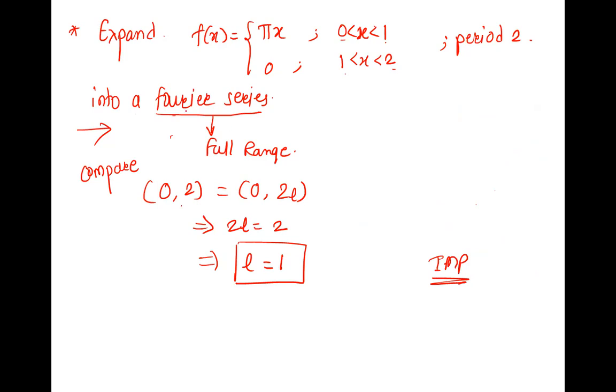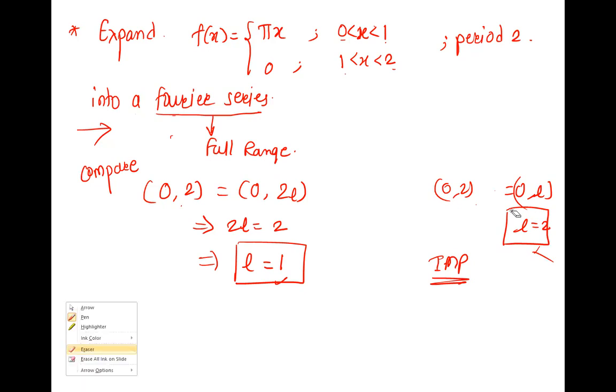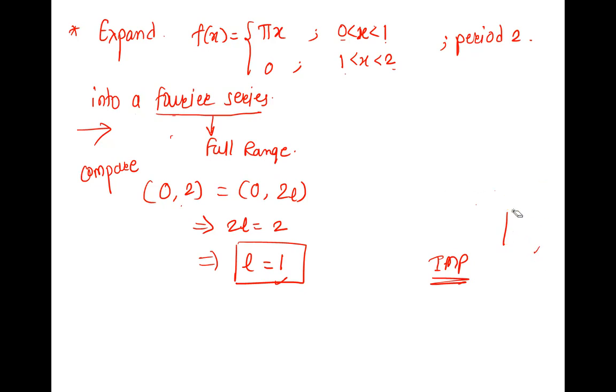And if you compare it properly with the interval, if you had compared 0 to 2 with 0 to L, the value of L would have been 2, but L is 1, and if L is wrong, everything will go wrong. Clear? So you first decide the interval, whether it is 0 to 2L or 0 to L or minus L to L. Now L is fixed, L is 1. So as it is 0 to 2L, do we need to check even or odd or something else?